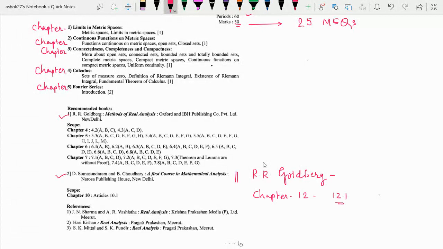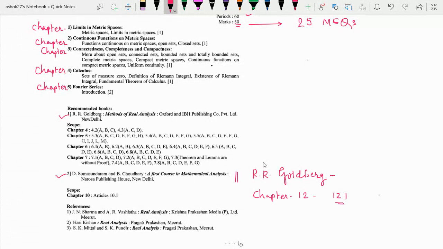The same topics are there. So you can refer to the second book, or directly you can refer to a single book, that is Methods of Real Analysis by R.R. Goldberg. The additional chapter there is chapter 12, which contains Fourier series. So this is the syllabus of this course.